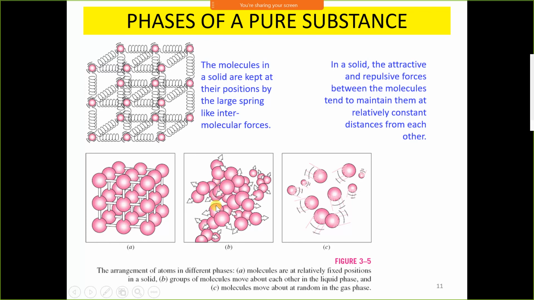But when the liquid is again heated to its boiling point, molecules start leaving the liquid surface and entering into the surrounding. And the intermolecular force between molecules does not exist. Now here you can see in the third figure, C, there is no intermolecular force between the molecules. Molecules are moving away from each other and they are moving randomly.